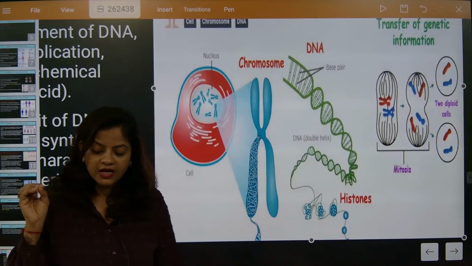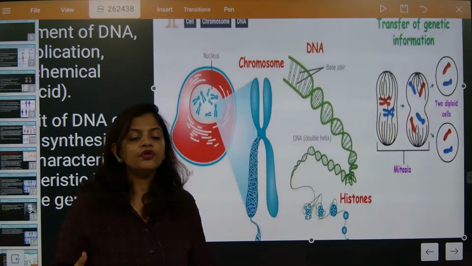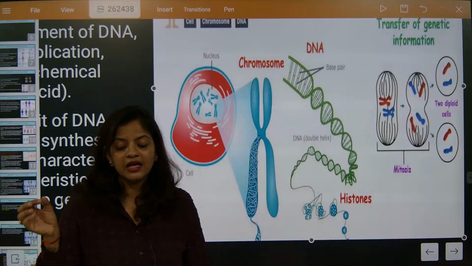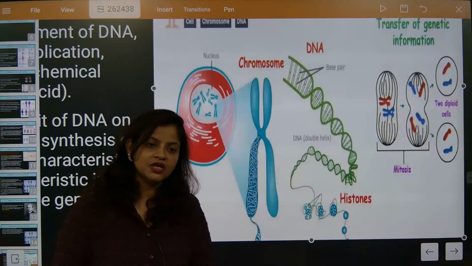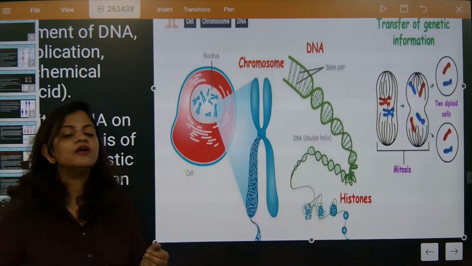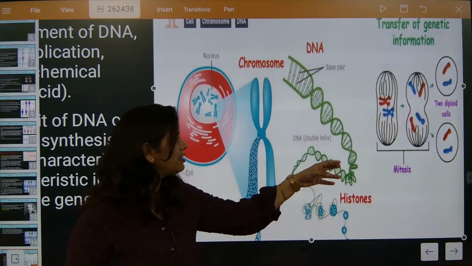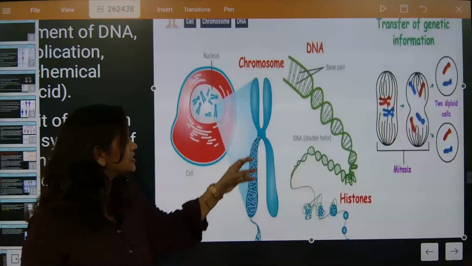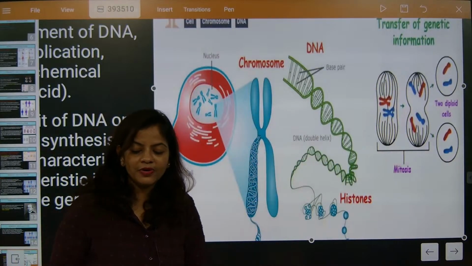Inside the nucleus, the thing that is present is called chromatin. Before reproduction, chromatin, which is thread-like and has DNA, will wind up with histones. And beta, after that, what will happen? The histones will wind up and make one thread-like structure, and that is exactly called what? Chromosome.